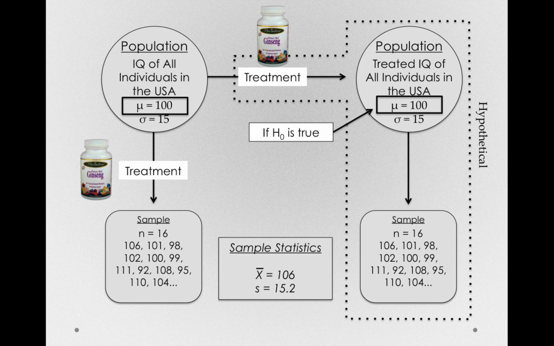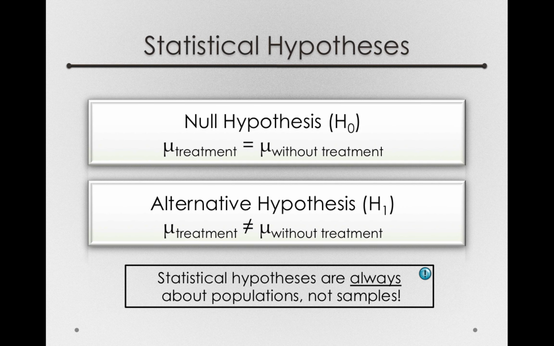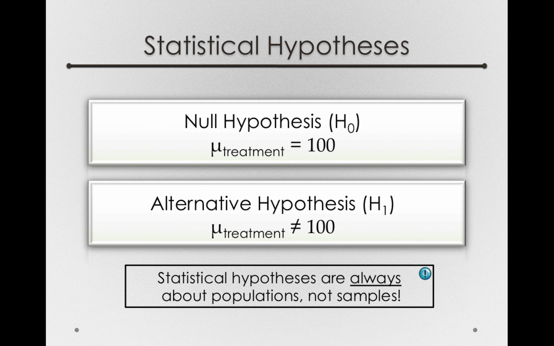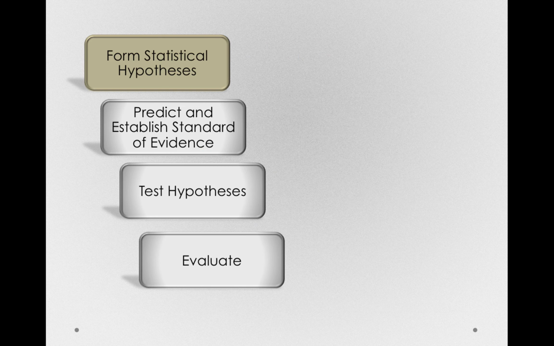So notice that the null makes a very specific claim about that population after treatment. In this context, that the mean of a population treated with ginseng would be exactly 100, and the alternative hypothesis simply states that the mean after treatment is not equal to 100. So these are our statistical hypotheses.